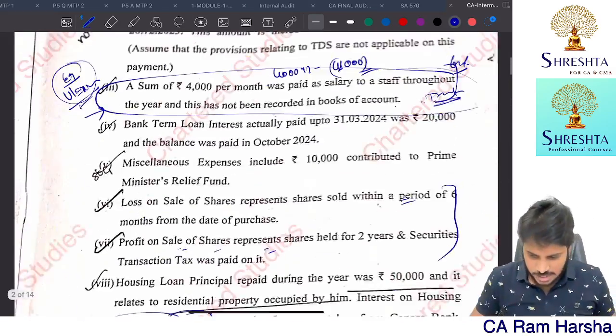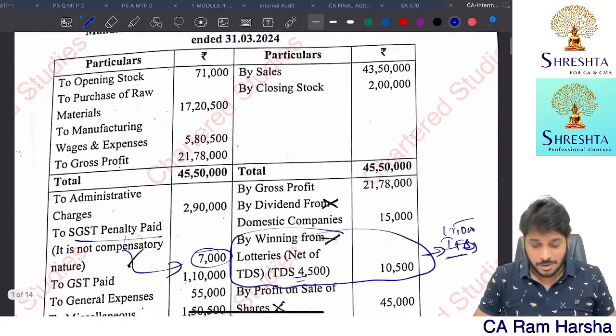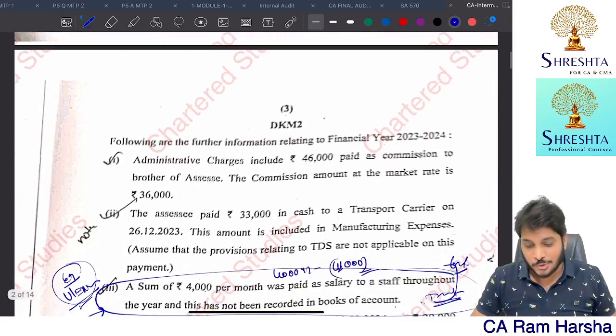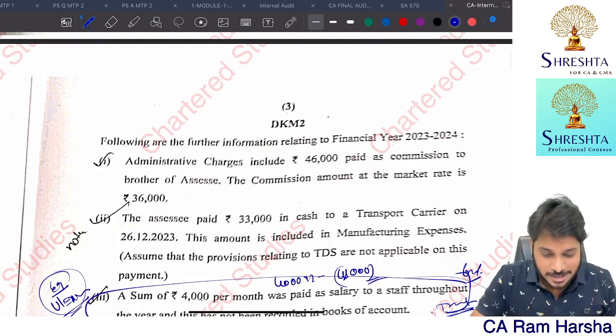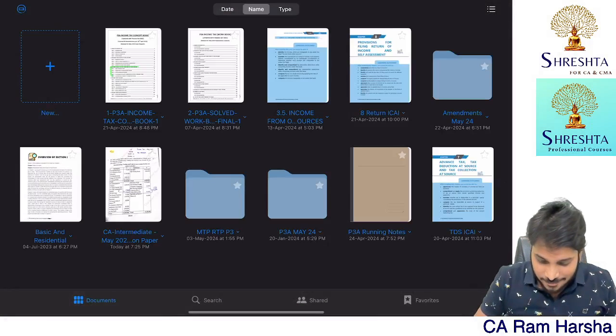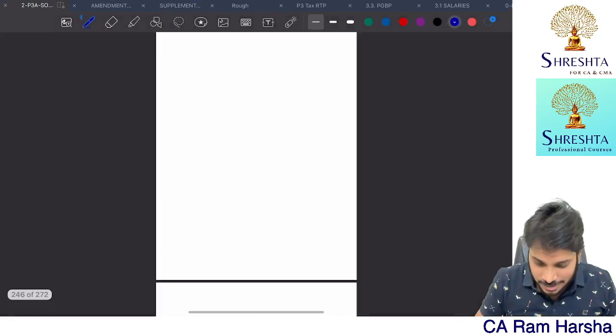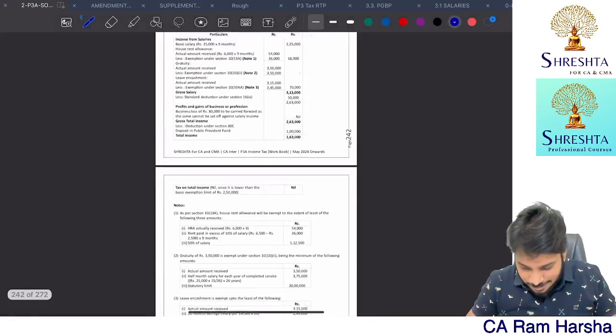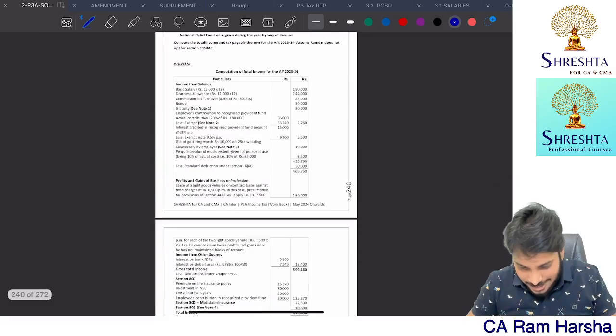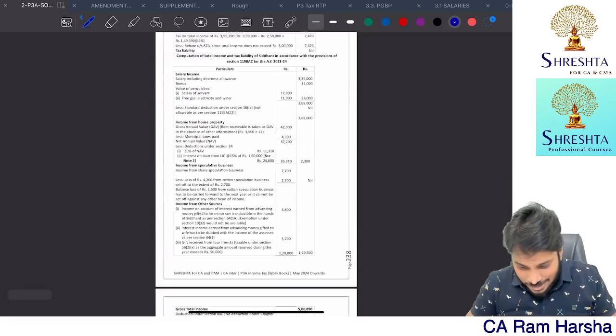So I think every one of you would have really rocked the paper. This question is, I feel, a straight question from the total income book. Let me see once, the total income book. I'm very excited actually. Yeah, solved workbook. Let's go to total income. This is our total income related problems.